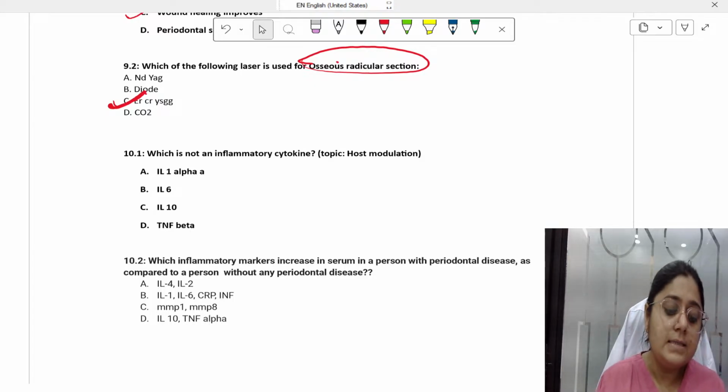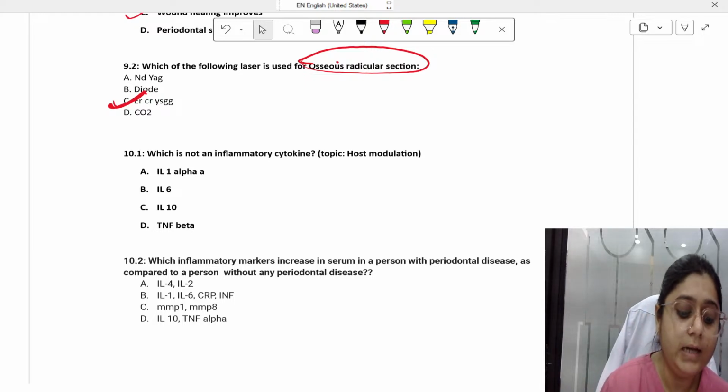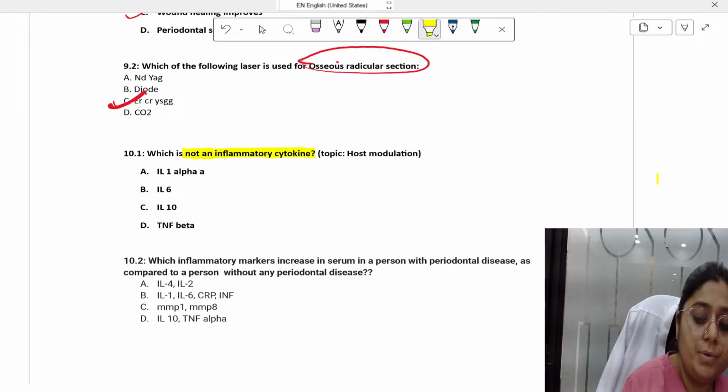Okay. Next is from the topic of host modulation. Previously, it was not that common, but since the last 2 years, they have increased the number of questions from this topic. So, which is not an inflammatory cytokine?